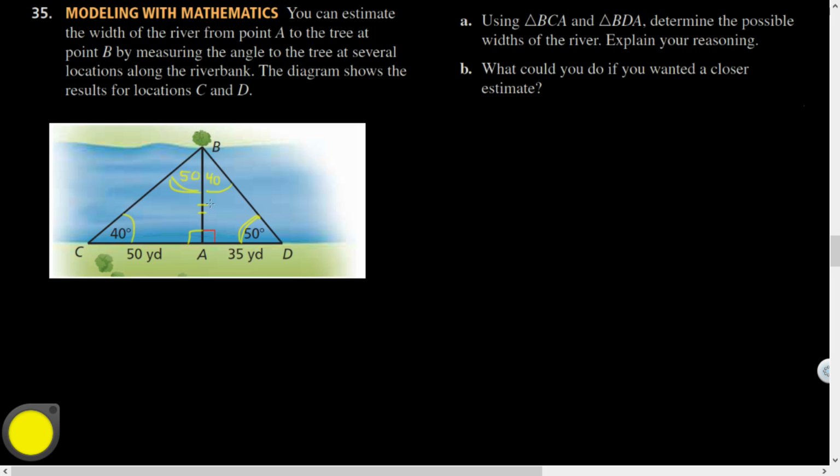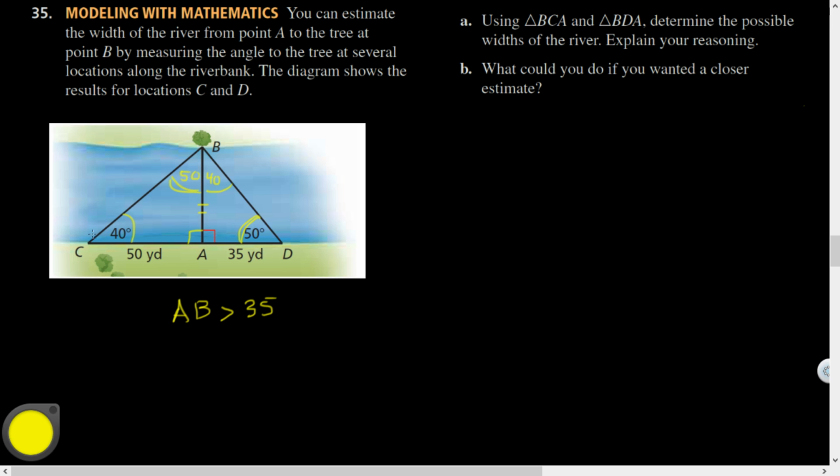We don't know that distance, but I do know that this distance is bigger than 35. Yeah, AB is going to be bigger than 35, right? How do I know that? Because it's opposite of angle 50. 35 is opposite of angle 40, right? By the triangle largest angle theorem, this has got to be bigger than 35.